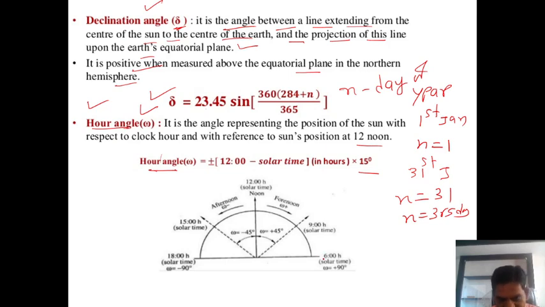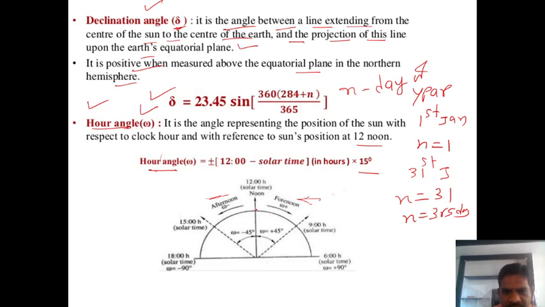So this is the solar time, 9 hours. Suppose this is the morning 6 hour, 9 hour, then 12 noon. This is early morning. This is the afternoon, this is 15 and this is 18. Okay, 15 hours and 18 hours. So these hour angles, if you observe, are positive in which situation? In the morning situation. Then negative in which situation? In the afternoon situation.